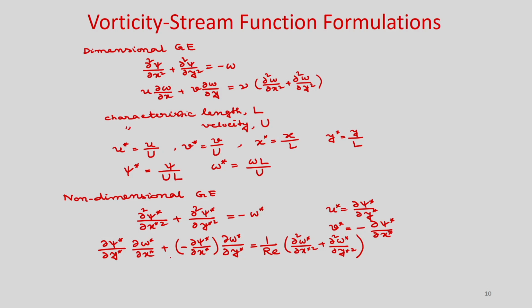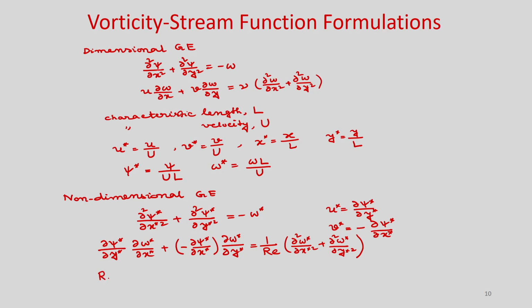Earlier it was nu, which was kinematic viscosity; now using non-dimensional parameters you are getting 1 by Re. Re is equal to Reynolds number, which is rho U L by mu, or U L by nu. U is the characteristic velocity, L is the characteristic length, and nu is the kinematic viscosity. And you know what Reynolds number is: it is the ratio of inertia force to viscous force. So, this is your Reynolds number.